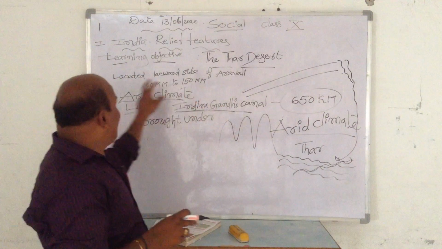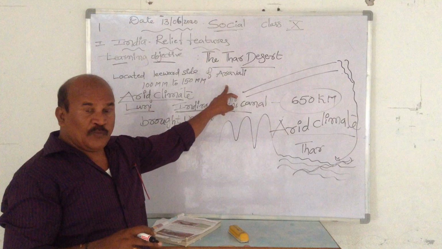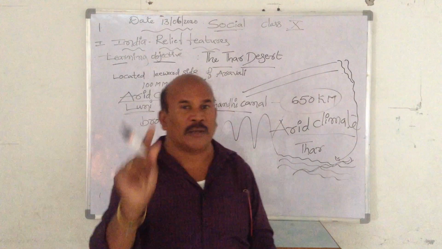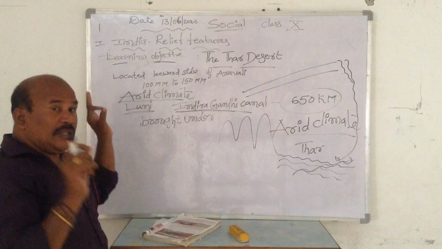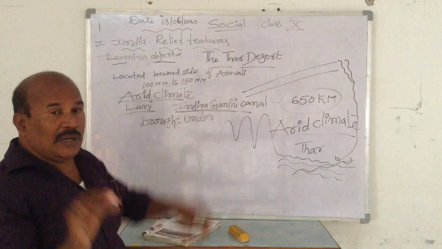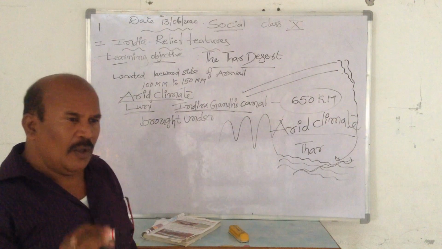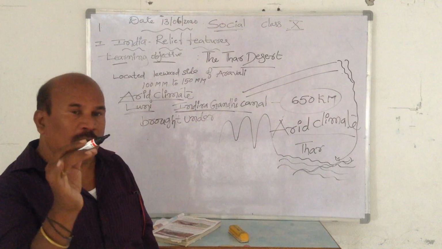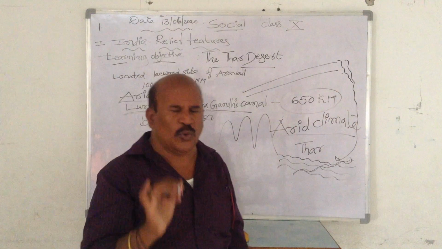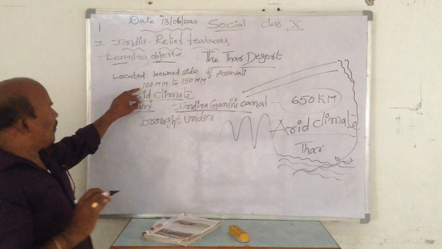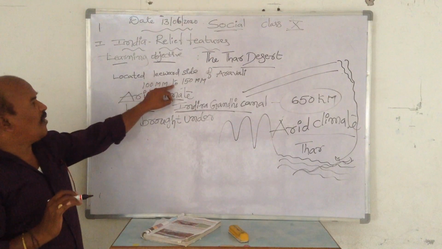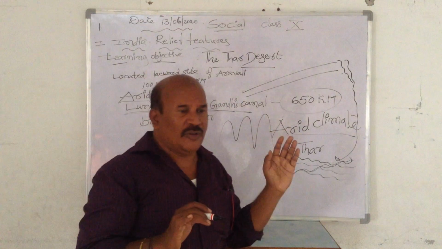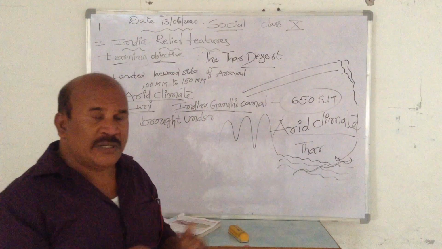Third is located on the leeward side of the Aravalli mountains in the western part of Rajasthan. The third desert is also called the Great Indian Desert. The total land is covered with sand, some pebbles, small stones, etc. Yearly rainfall is 100 to 150 millimeters.